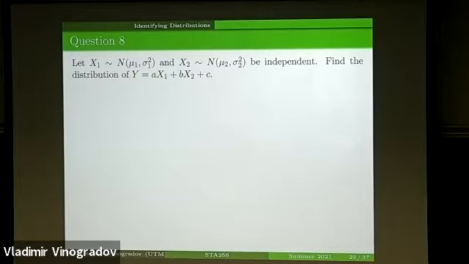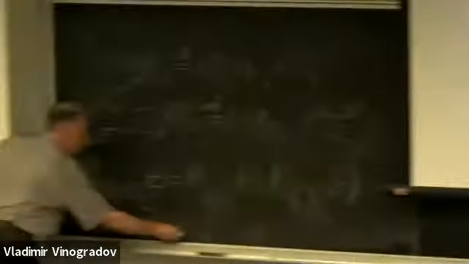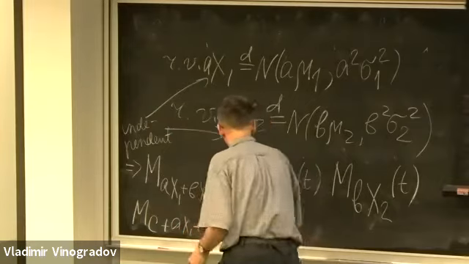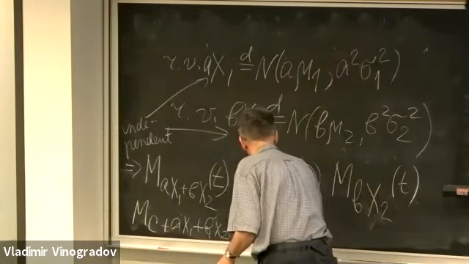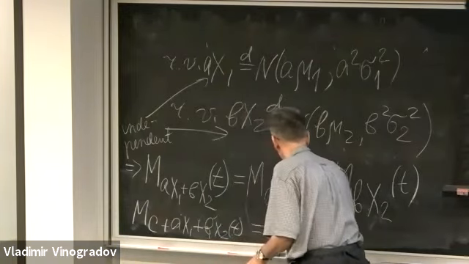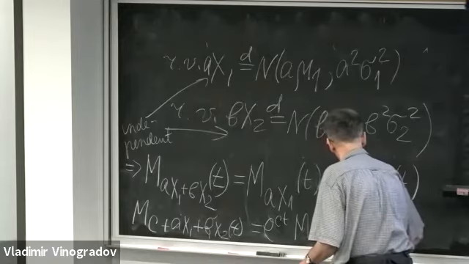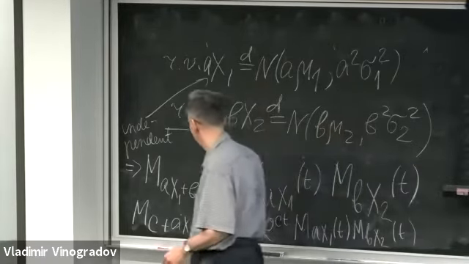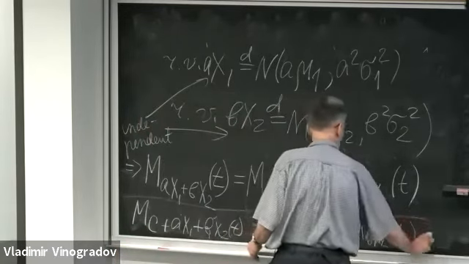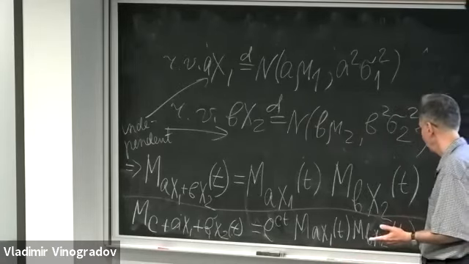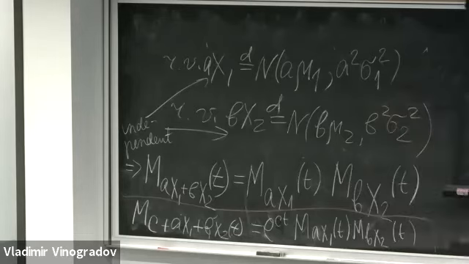So when you add C, it will be C plus AX1 plus BX2 of argument T. So you simply get this factor e to Ct times m of AX1 at T times m of BX2 of argument T. So therefore, what is being added is this extra factor e to Ct here.